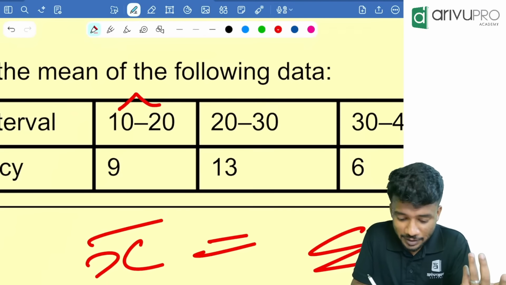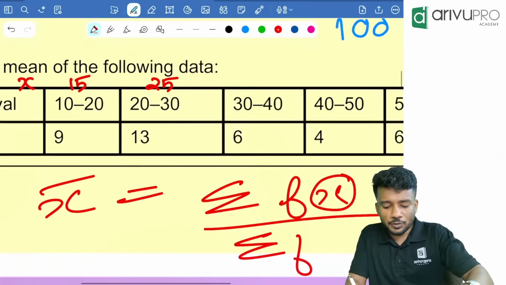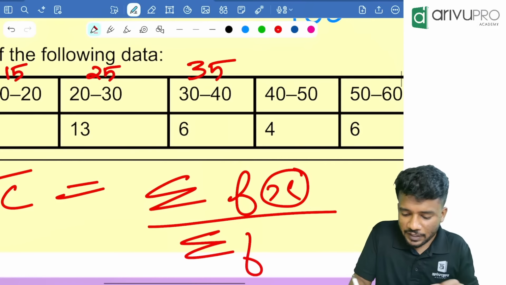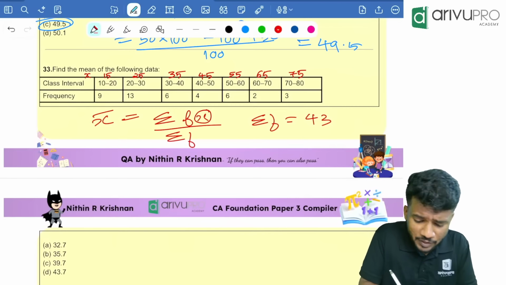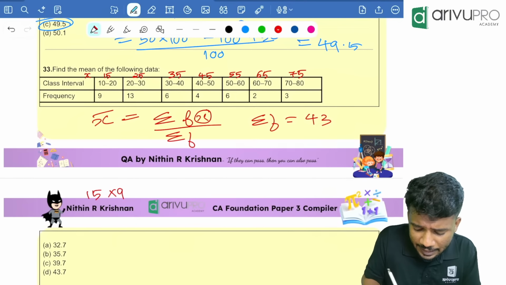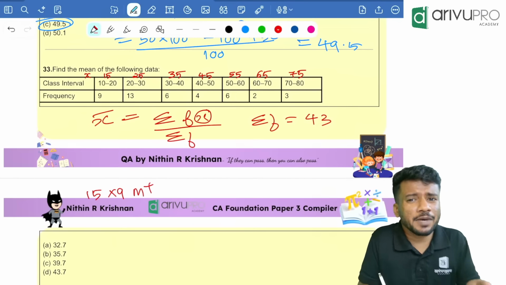So corresponding x values are 15, 25, 35, 45, 55, 65, then 70 plus 80 by 2 is 75. So we have x values and corresponding f values are also there. People, how to do it in calculator alone? 15 into 9 M plus, that means sigma fx we are finding.